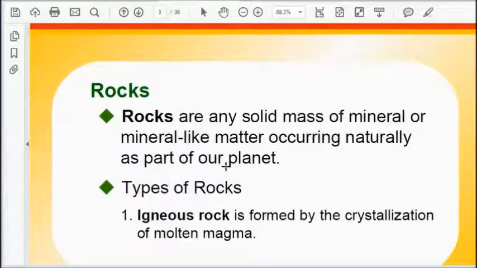Hello everybody. Let us study the first topic, kinds of rocks. In this topic, we are going to study the various kinds of rocks utilized in various fields. Now, what is rock? Rocks are any solid mass of mineral or mineral-like matter occurring naturally as a part of our planet.